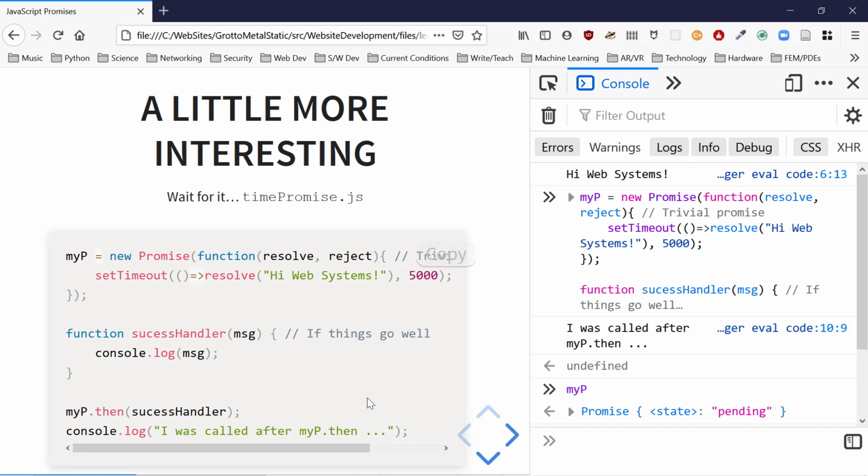This is an asynchronous operation. This is making a trip through that event queue that we talked about in the previous asynchronous JavaScript lecture. Hence there is no blocking in here. I create the promise, that gets called. This function gets created, this gets called.